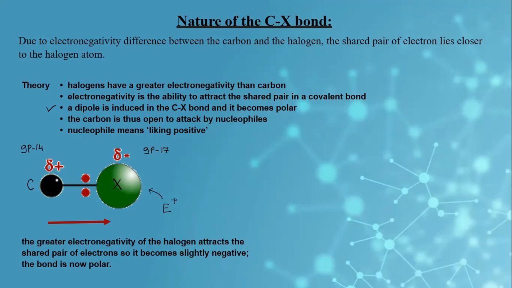If the electronegativity difference is more, then the polarity of the carbon-halogen bond is more. For example, fluorine is more electronegative than chlorine, chlorine is more electronegative than Br, and Br is more electronegative than iodine.